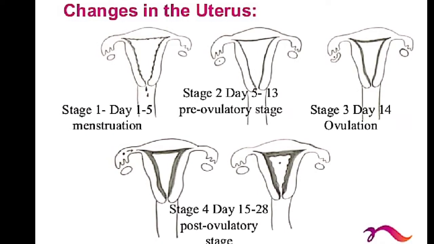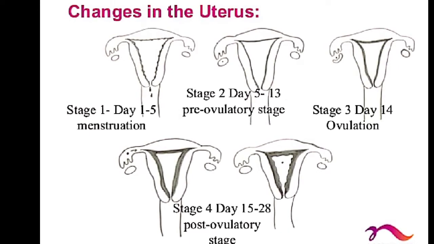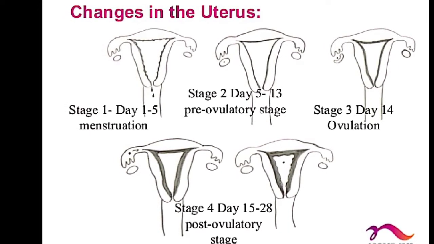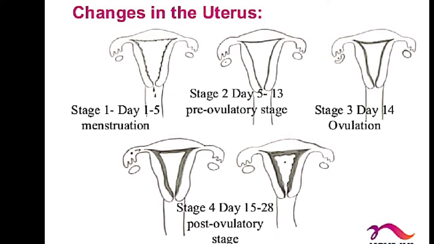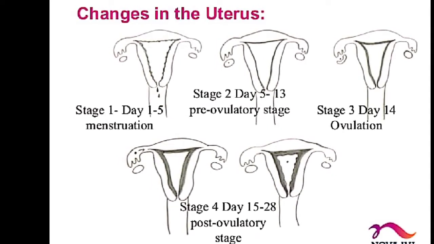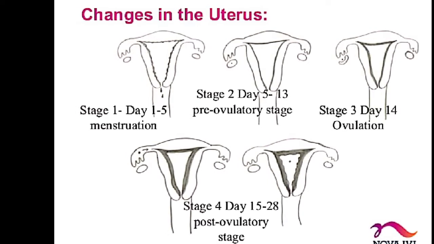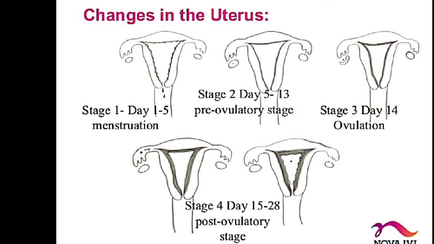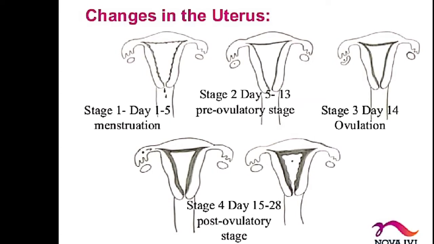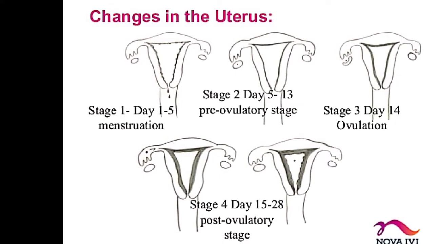Then in stage 3, that is on day 14, the egg, the ovum, will be released. The mature ovum will be released. Then in stage 4, the endometrium will be thickened, and it is also known as the post-ovulatory stage. The endometrium will thicken and prepare itself to get fertilized, or on the other hand, it will pass out.